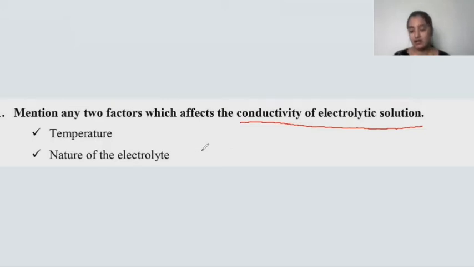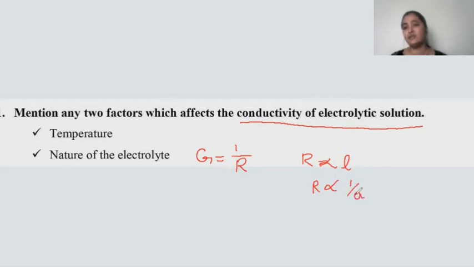You can denote the conductance of a material by G. The conductance is inversely proportional to the resistance, that is G is equal to 1 by R. R is the resistance of the material, and the resistance of a material is directly proportional to the length and inversely proportional to the area of cross section of the material.